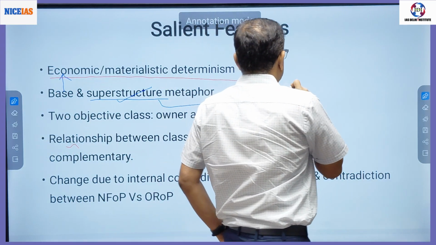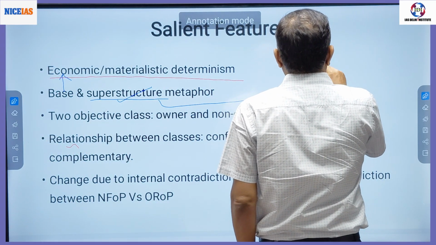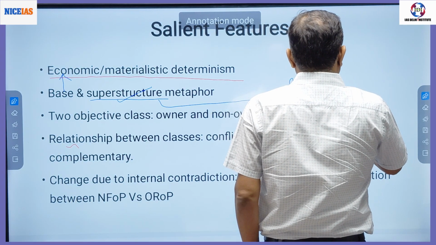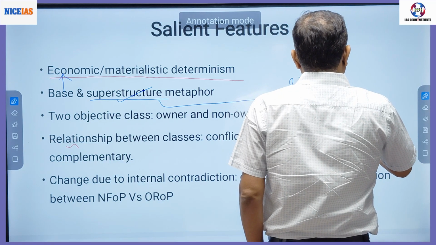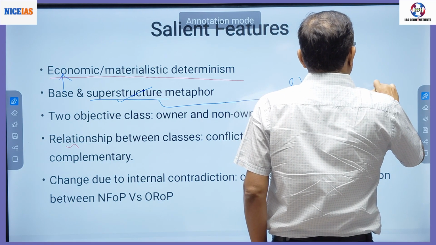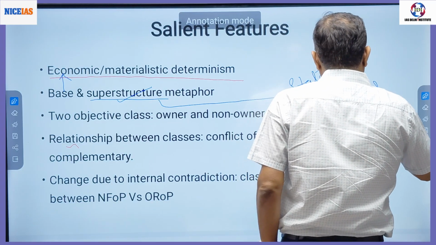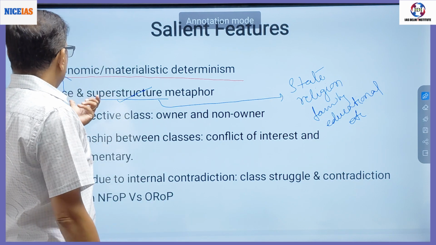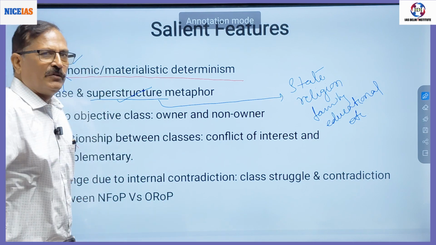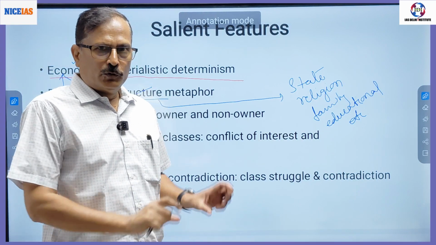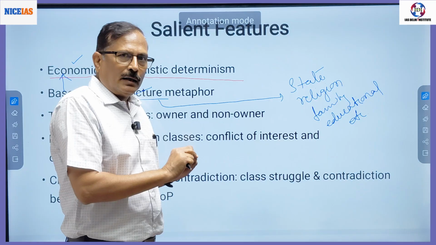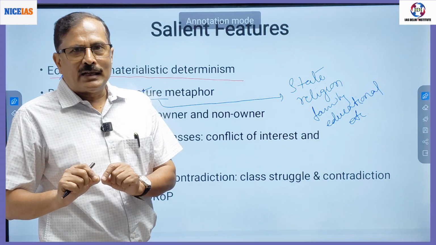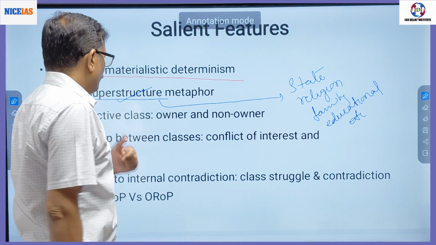The superstructure is the state, religion, family, educational system, etc. Whatever is there is based on the economy. This type of theory is known as economic determinism. So Marx's theory of historical materialism is characterized as economic determinism.